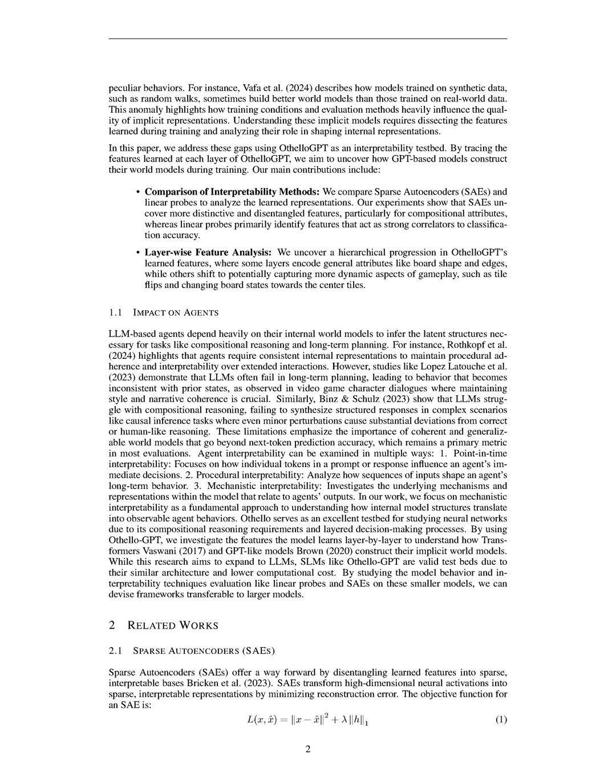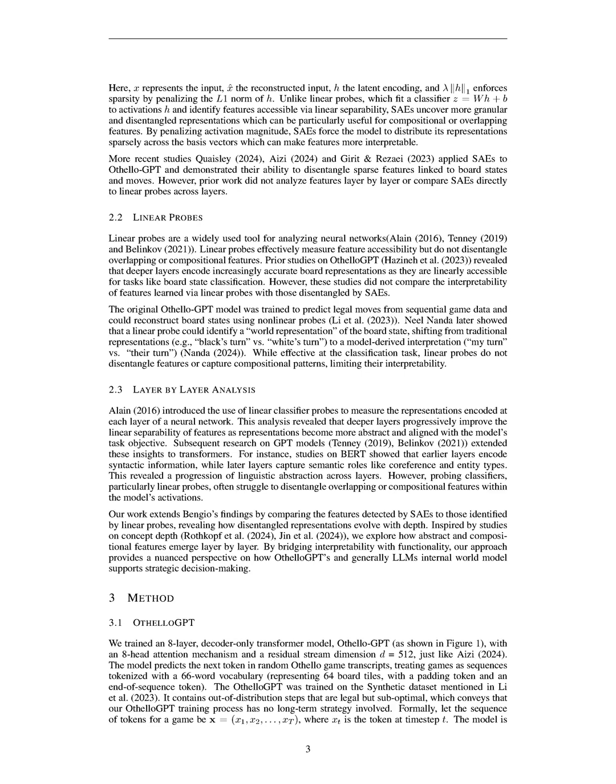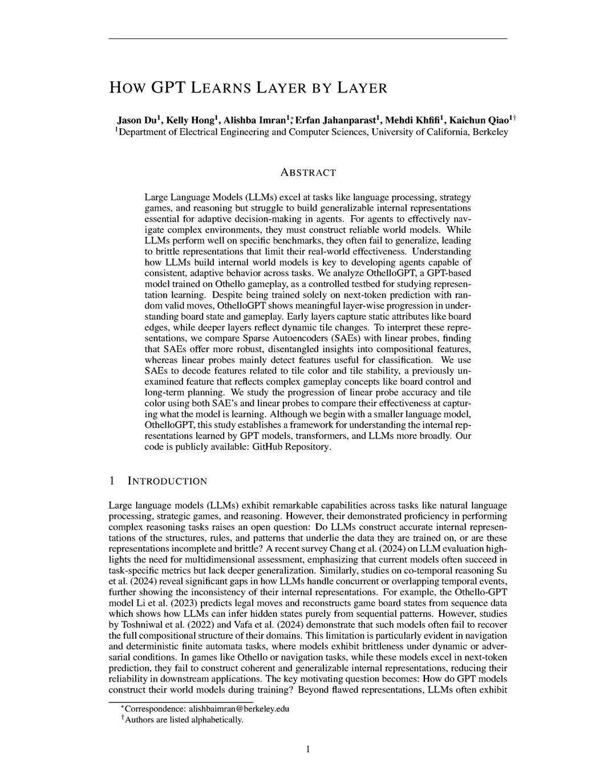By employing sparse autoencoders, SAEs, and linear probes, we analyze the features learned at each layer of OthelloGPT, revealing a hierarchical progression in the model's understanding of game dynamics, such as board shape and tile stability. Our findings indicate that while linear probes can classify features effectively, they fail to disentangle overlapping or compositional features, which SAEs can achieve, thus providing deeper insights into the model's learned representations. Ultimately, this research seeks to enhance the interpretability of LLMs and improve their reliability in downstream applications by elucidating the nature of their internal world models.